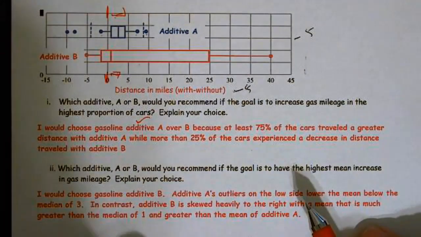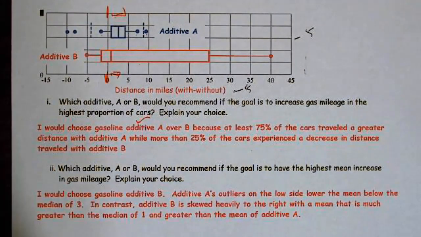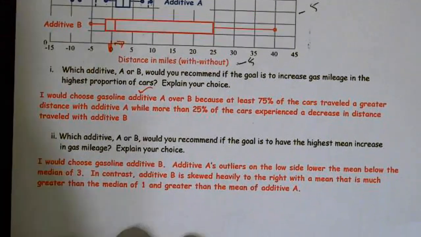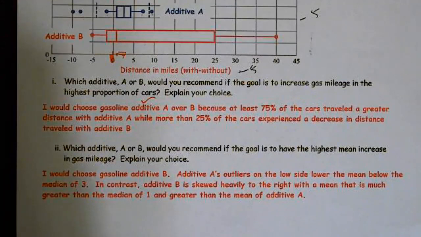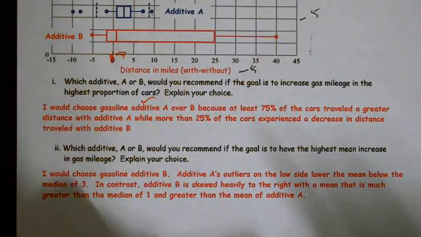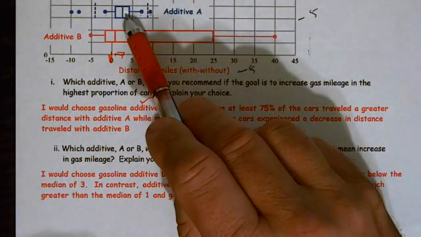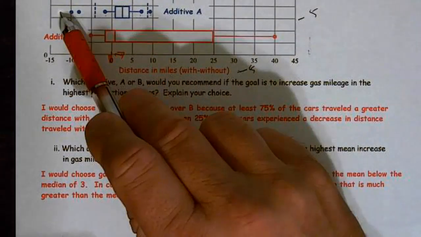All right. Then it says, which additive, A or B, would you recommend if the goal is to have the highest average increase? All right. At this point, since I see that this is skewed, this is going to be pulled up to the right. And because of these outliers, this one is going to be pulled down below.